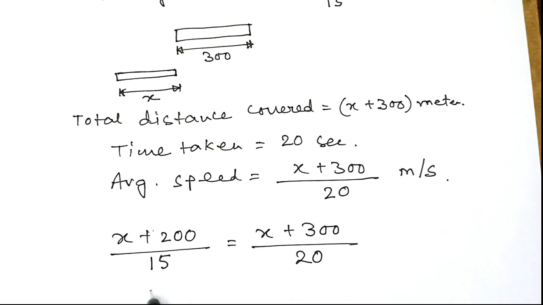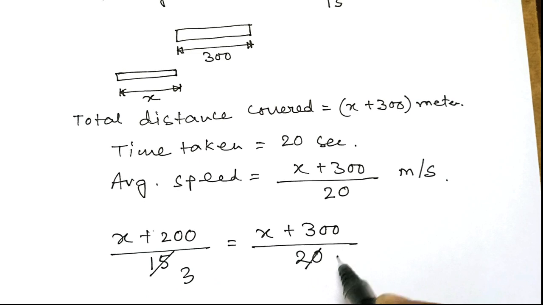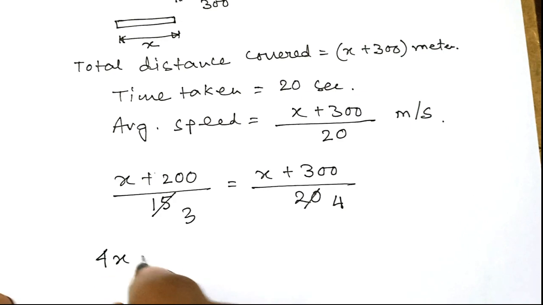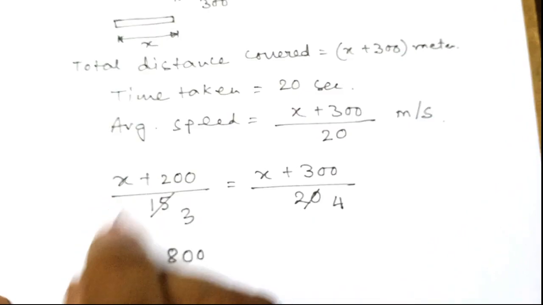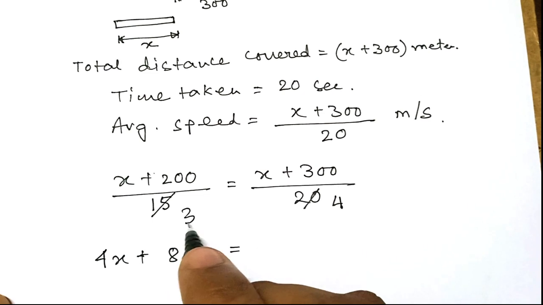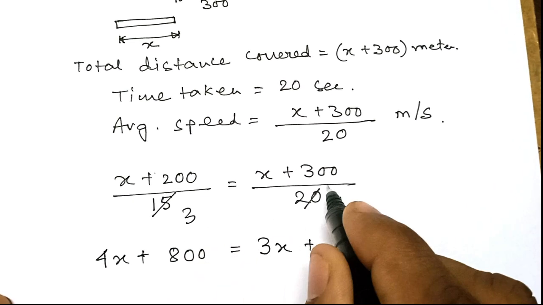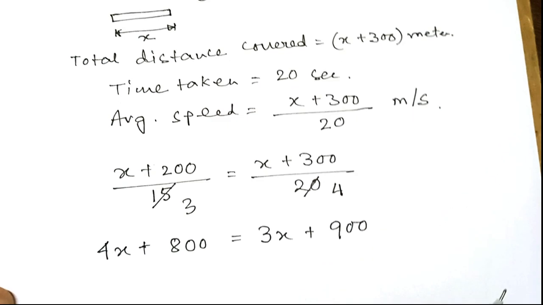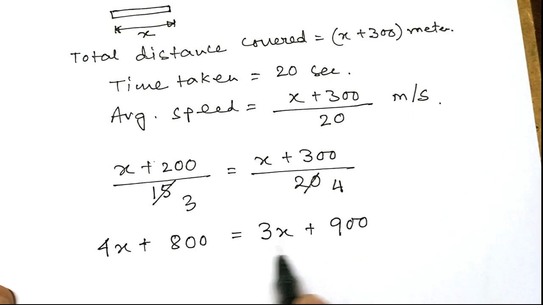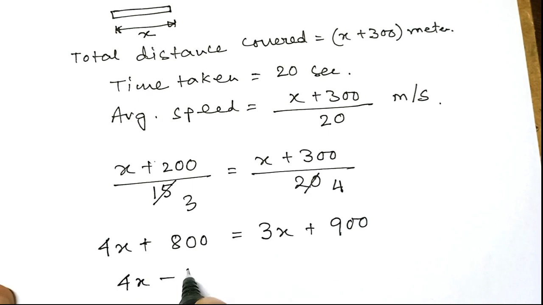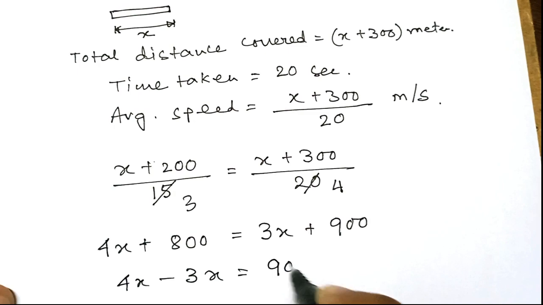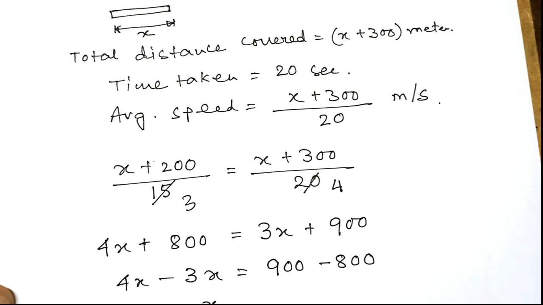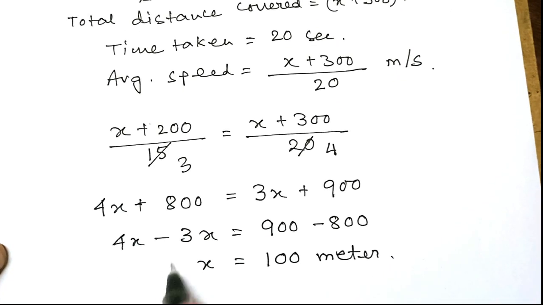Now we divide by 5, it becomes 3, and divide by 5, this becomes 4. So by cross multiplication we get 4x plus 800. 4 into x is 4x, and 4 into 200 is 800, and here 3 into x is 3x plus 3 into 300 is 900. So we move this 3x to this side, it becomes 4x minus 3x is equal to 900 minus 800, or x becomes 100 meter, which is the length of the train.